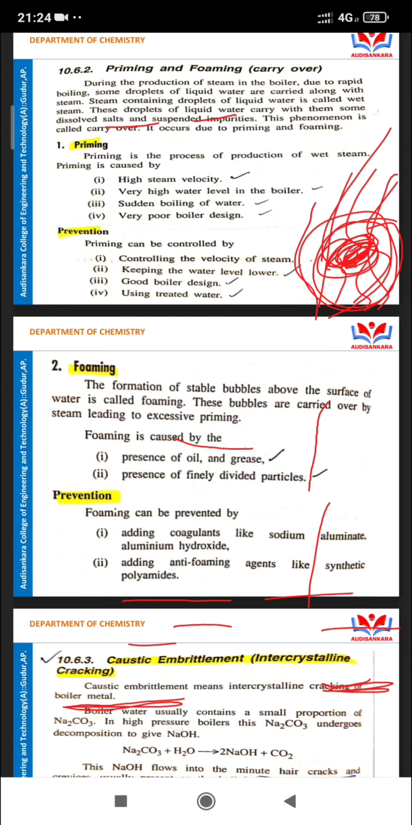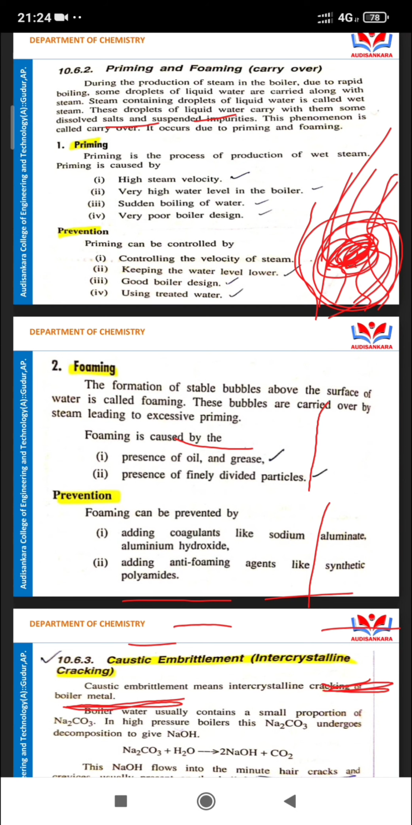The main causes of priming are four reasons. First reason is high steam velocity. Second is a very high water level in the boiler. Third is sudden boiling of water. Fourth is very poor boiler design. How to prevent it? Controlling the velocity of steam, keeping the water level lower, good boiler design, and fourth, using treated water.